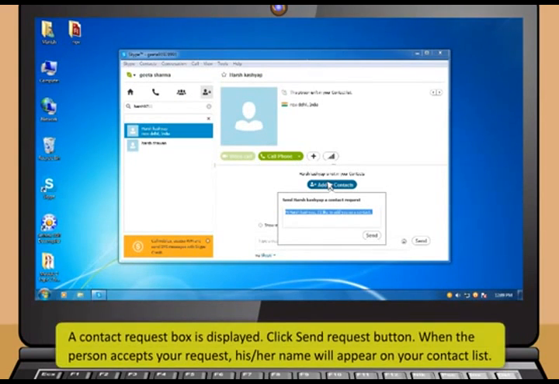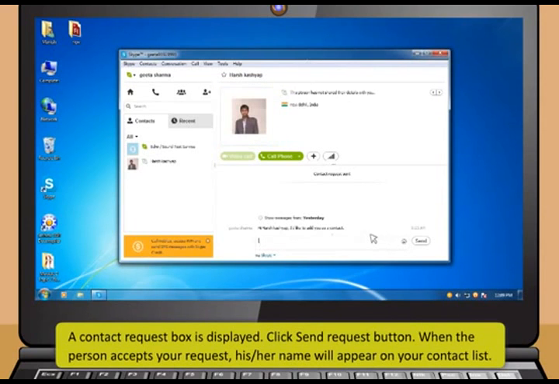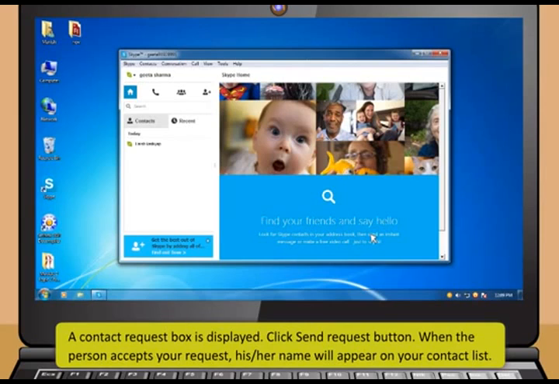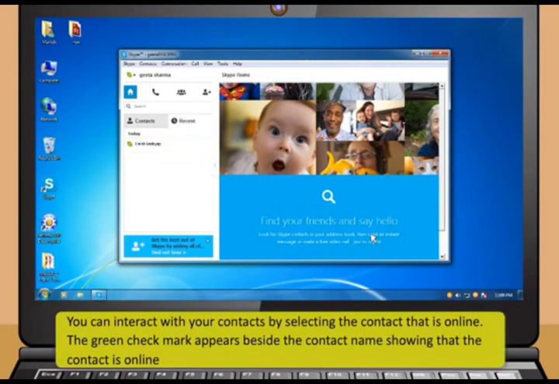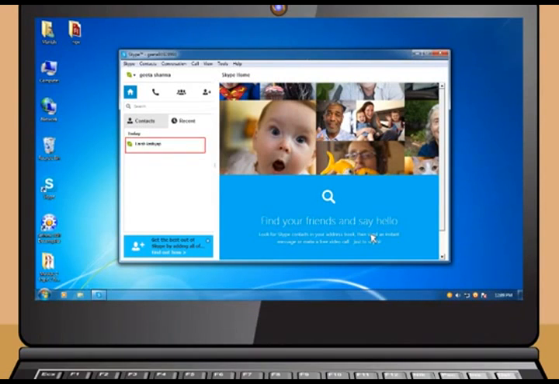A contact request box is displayed. Click the Send Request button. When the person accepts your request, his or her name will appear on your contact list. You can interact with your contacts by selecting the contact that is online. A green check mark appears beside the contact name showing that the contact is online.